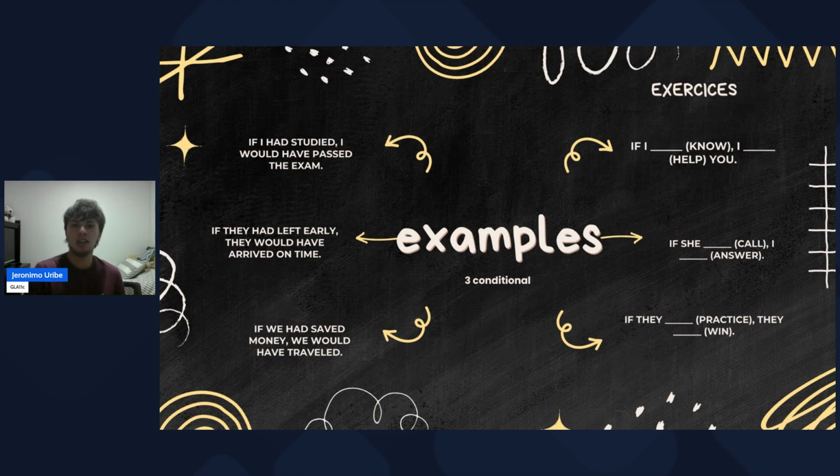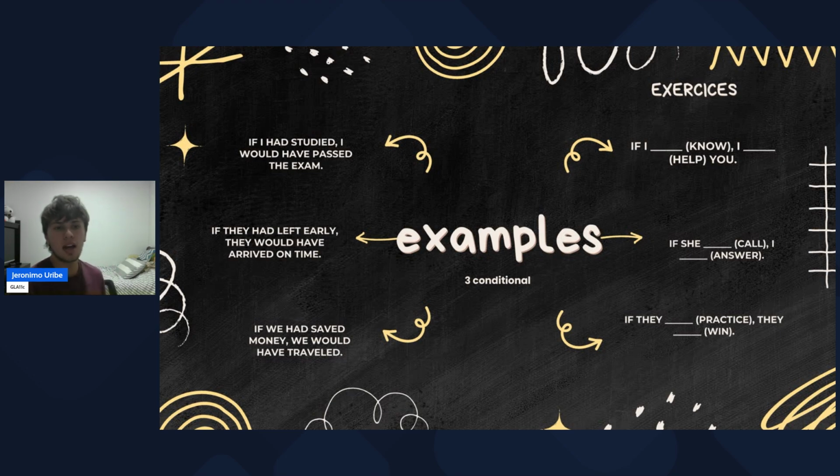If they had left early, they would have arrived on time. For example, if you go to a meeting and you get out late from your house, you're going to be late to the meeting. So you can't change anything, because you already arrived late to the meeting.